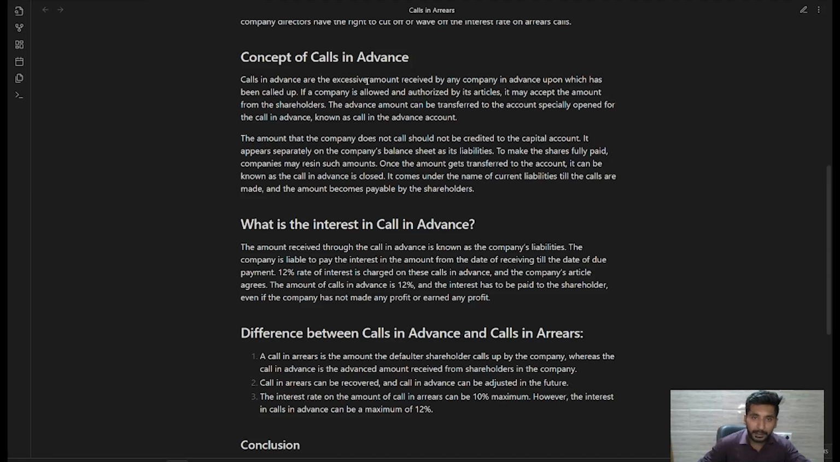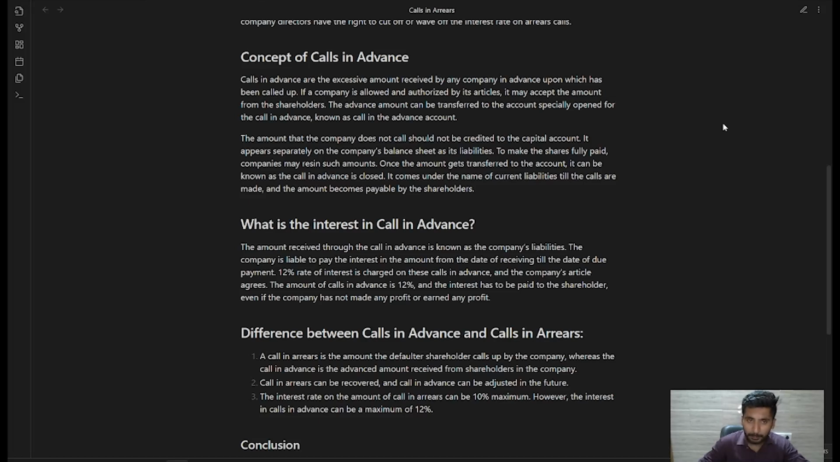The calls in advance are the excess amount received by a company in advance of what has been called up. If the company is allowed and authorized by its articles, it may accept the amount from the shareholders. The advance amount can be transferred to an account specifically opened for the calls in advance, known as the calls in advance account. अगर कंपनी चाहे तो एडवांस पेमेंट रिसीव कर सकती है अपने शेयर होल्डर्स से एंड उसको कॉल्स इन एडवांस हेड में या अपने कॉल्स इन एडवांस अकाउंट में शो कर सकती है. The amount that the company does not call should not be credited to the capital account. It appears separately on the company's balance sheet as a liability.